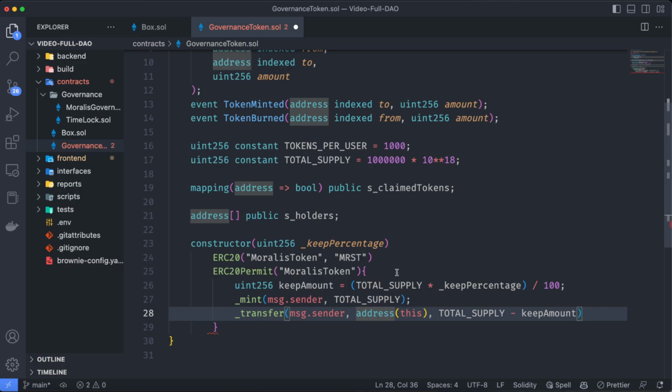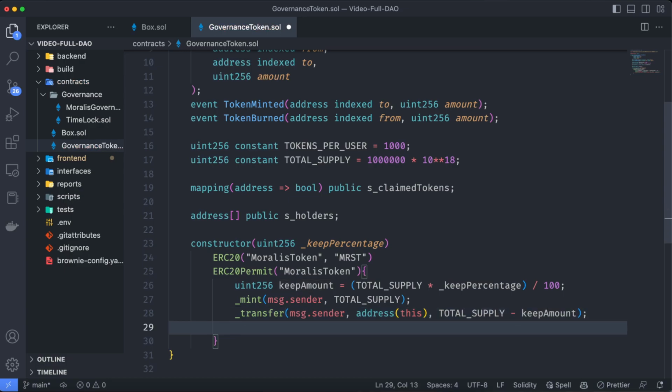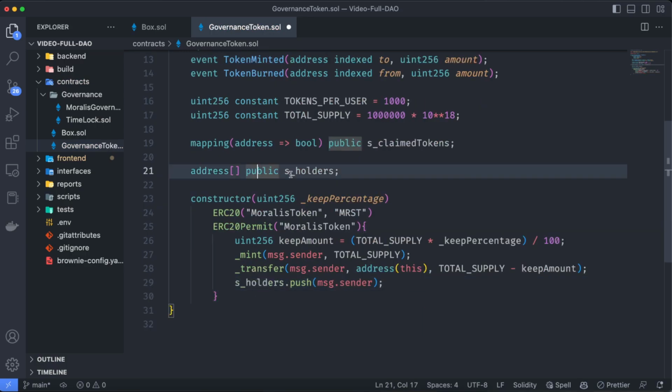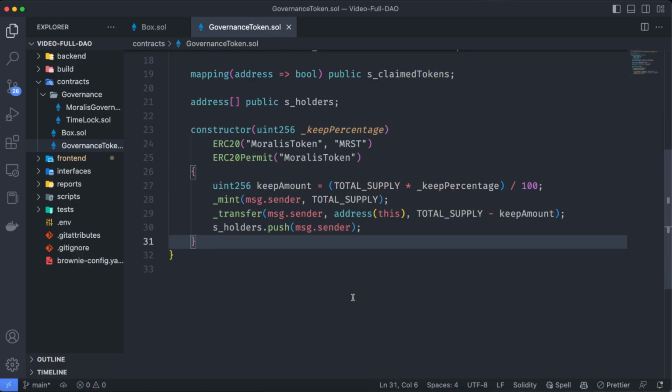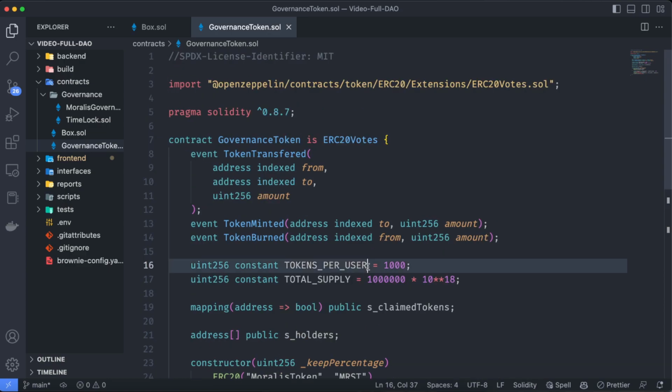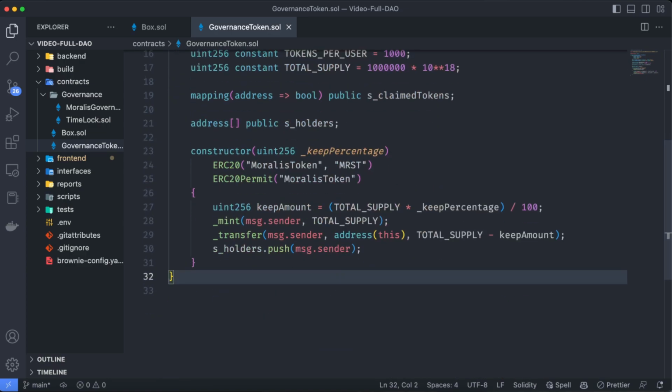And then we are going to return to the contract, again, the total supply, but keeping the amount we want for the user. And of course, the contract minter is going to be a new holder. Let's add that user to the array of holders. Let's save this. And with that, we already have all we need in order to use this contract.